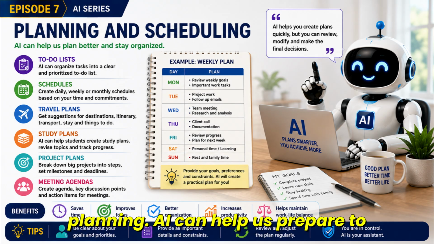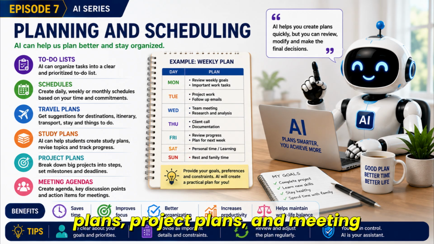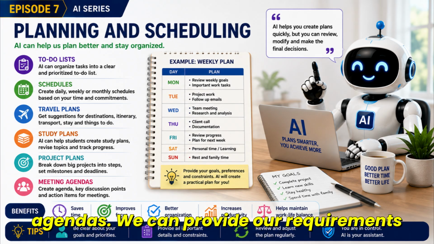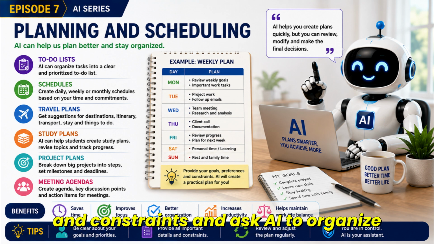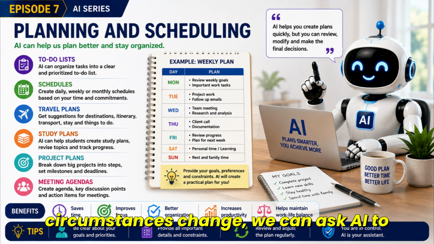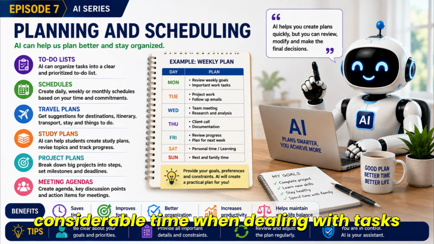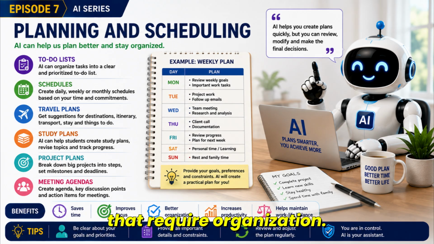Planning. AI can help us prepare to-do lists, schedules, travel plans, study plans, project plans, and meeting agendas. We can provide our requirements and constraints and ask AI to organize them into a practical plan. If our circumstances change, we can ask AI to revise the plan. This can save considerable time when dealing with tasks that require organization.